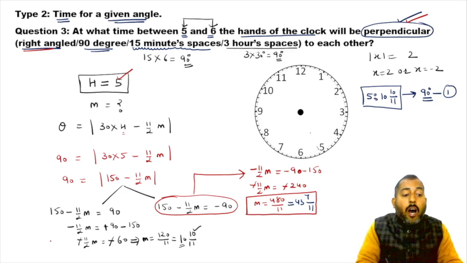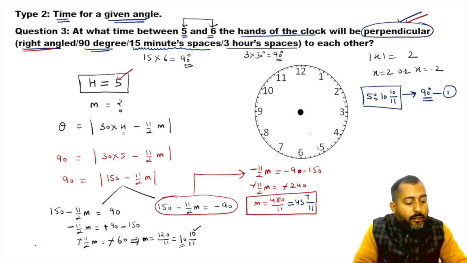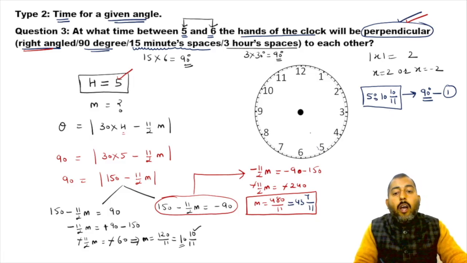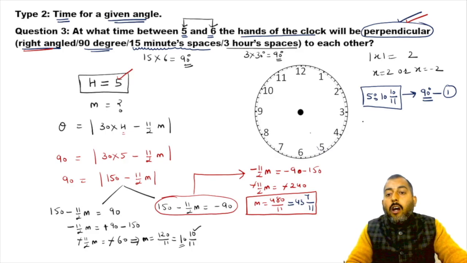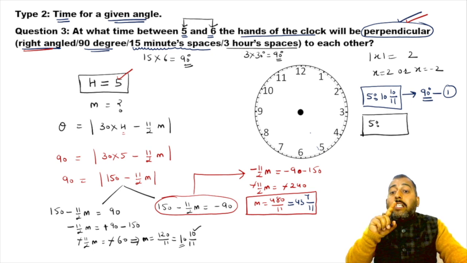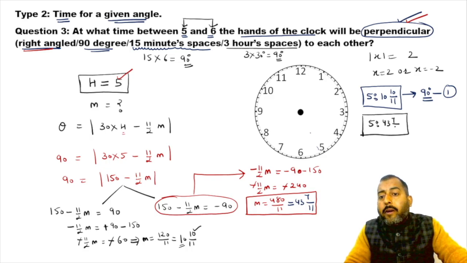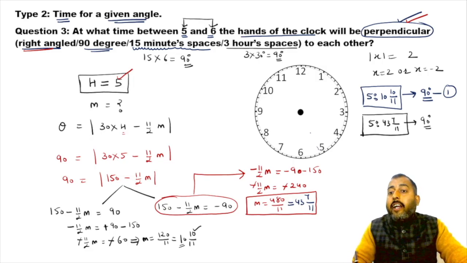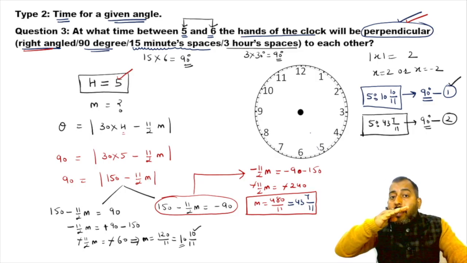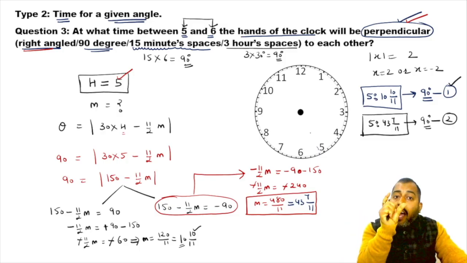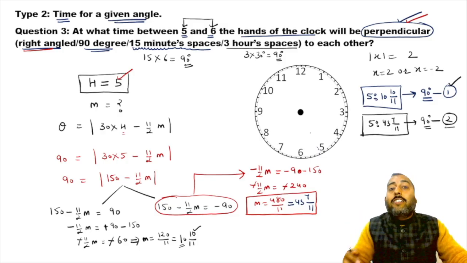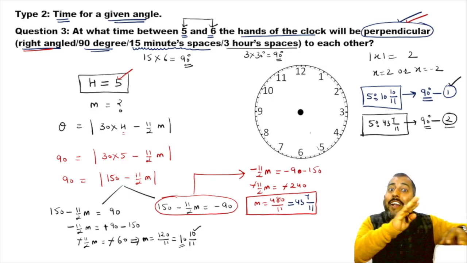What does it mean? The hour's time was still fixed. It was 5. But you got the second value of minute, which is 43 7 by 11. So at this point of time you will get 90 degrees again, but for the second time. In the first case, the minute hand was behind the hour hand and the angle was 90 degrees. In the second case, the minute hand is ahead of the hour hand and the angle is still 90 degrees.